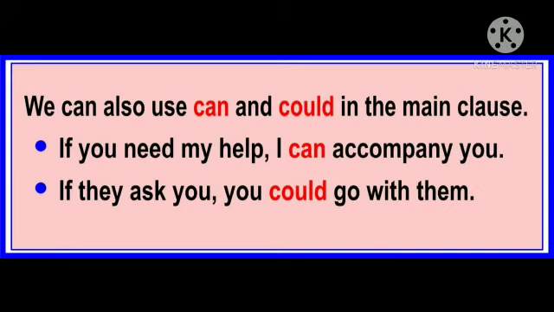We can also use can and could in the main clause. How? Let's see. If you need my help, I can accompany you. Next, if they ask you, you could go with them.